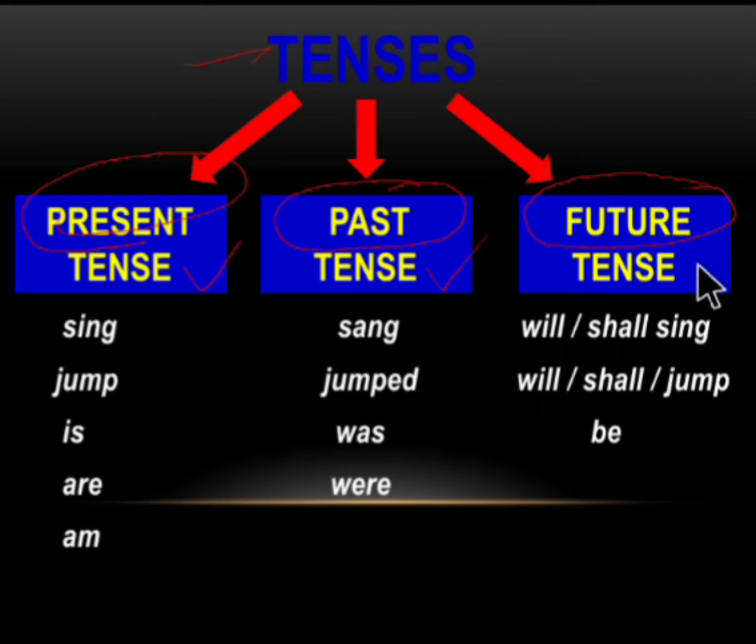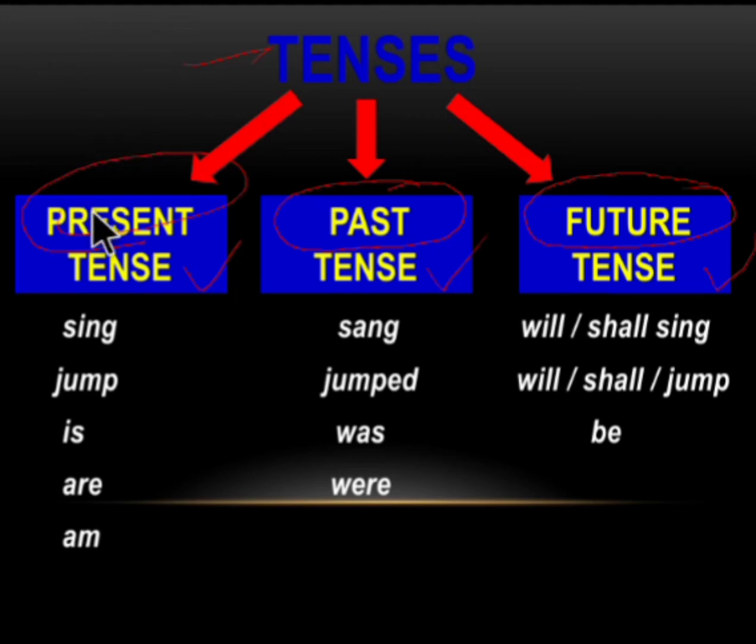And future tense denotes the action that will take place in future. It may be the next minute, tomorrow, day after tomorrow, next week, next year. So whatever action that will take place in future is called the future tense.